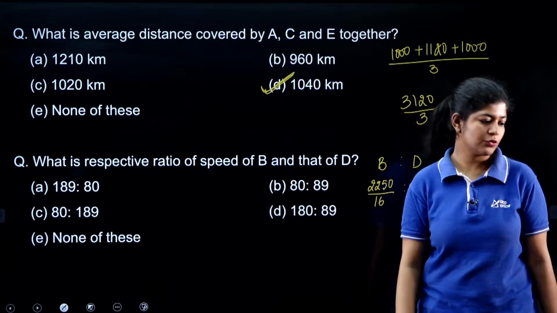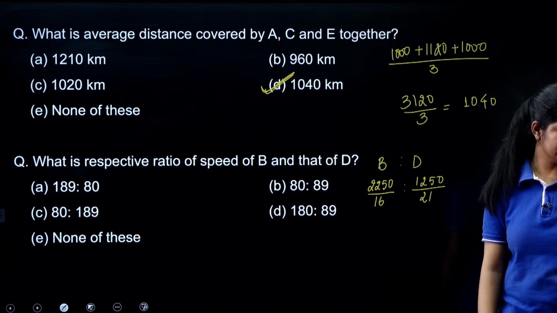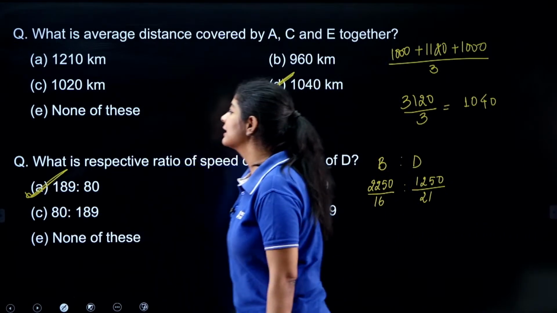We just simply need to solve this one, and what value we will get? We will get 189 by ratio 80 as my correct answer.